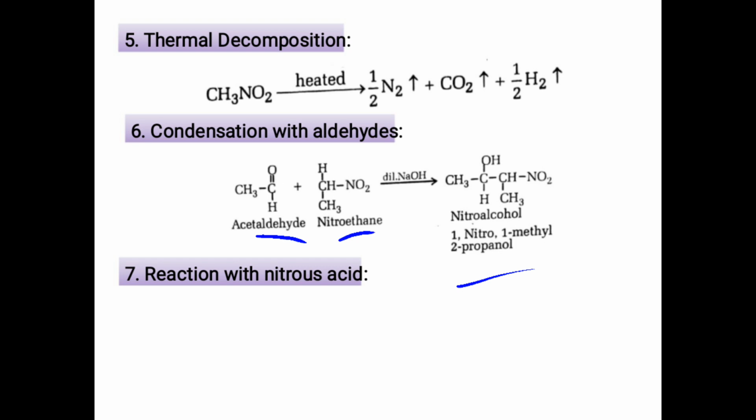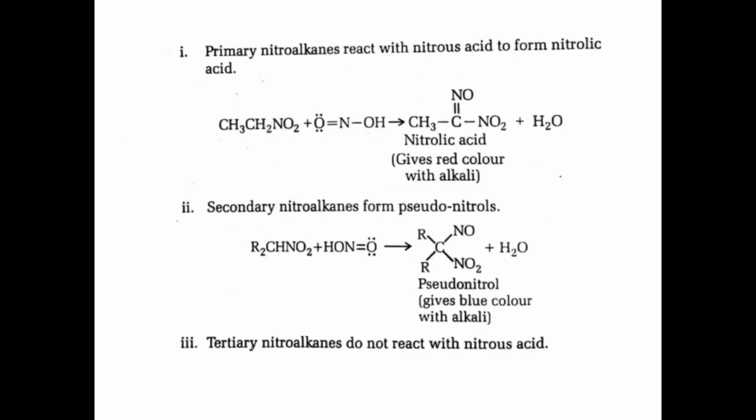Now the next and very interesting reaction is the reaction with nitrous acid. Primary nitroalkane reacts with nitrous acid to form nitrolic acid. Nitrolic acid gives a red color with alkali, and secondary nitroalkanes form pseudonitrole, which gives a blue color with alkali, and tertiary nitroalkanes do not react with nitrous acid.